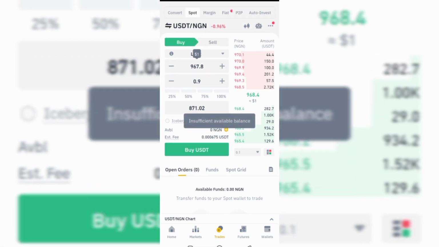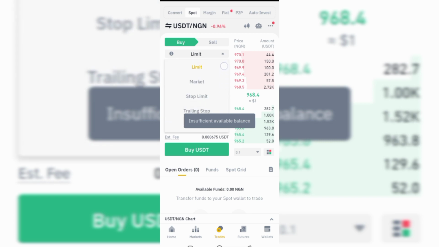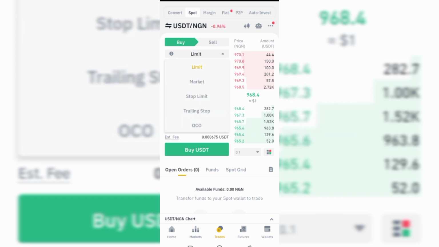You see limit, market, stop limit, trailing stop, and OCO under spot trading. But we are not going there now, because you can just buy crypto on spot trading, hold it for maybe anytime you want to sell it, then come here and sell it. But on futures trading, it is not like that.